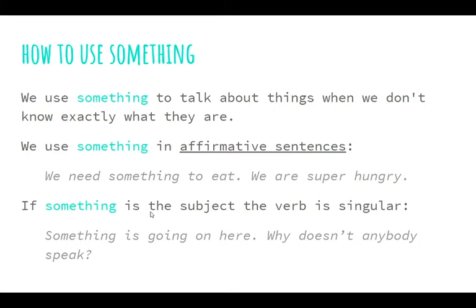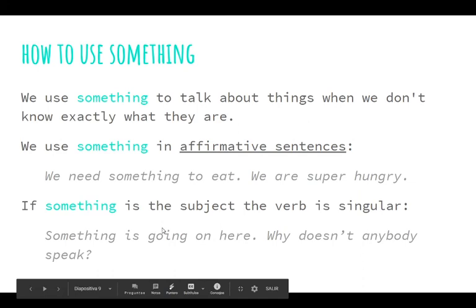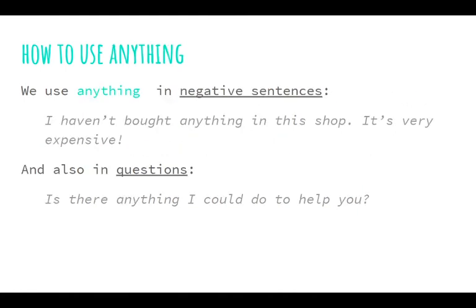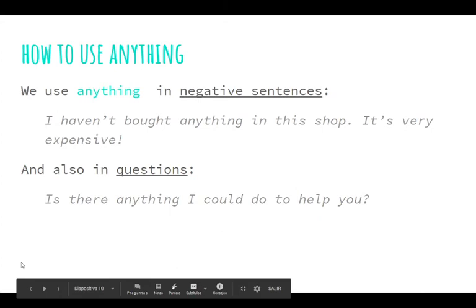We are super hungry. And as with someone, if we use it as the subject of a sentence, it calls for a verb in the third person singular. Something is going on here. Why doesn't anybody speak? And if we use anything in a negative sentence, we use it like this: I haven't bought anything in this shop. It's very expensive. And in questions: is there anything I could do to help you?